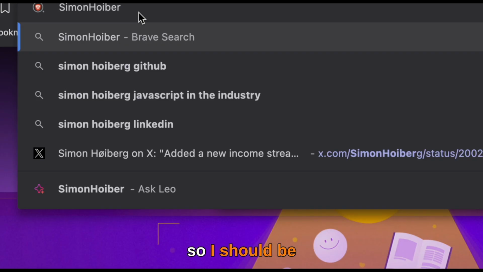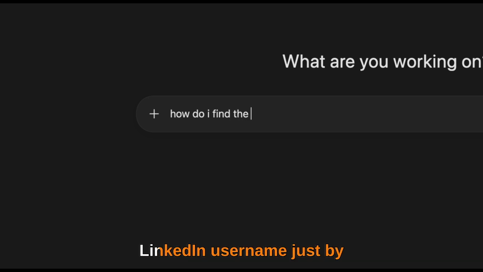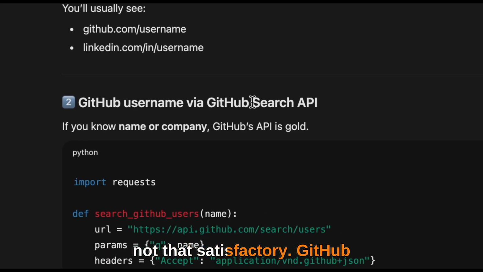I'm a software guy, so I should be spending around 5 hours making a script, which probably can do something I can do within 5 minutes. So just like any other person, I hit ChatGPT and I asked the question, how do I get someone's GitHub and LinkedIn username just by using Python? And the answer I got was not that satisfactory.